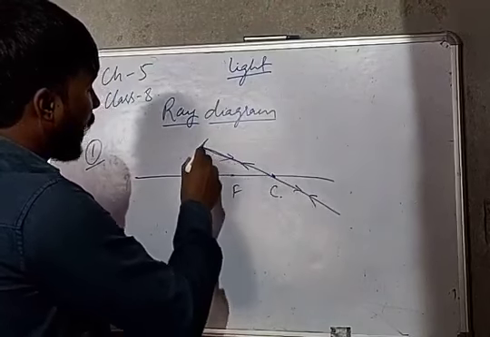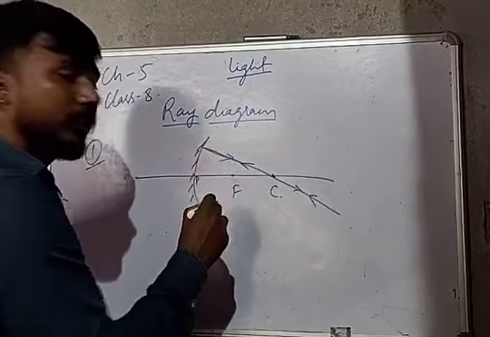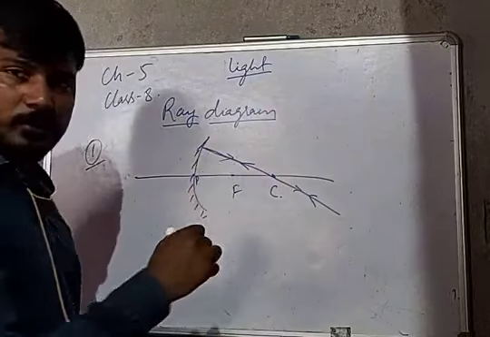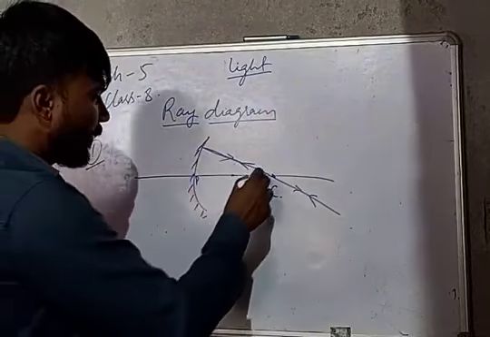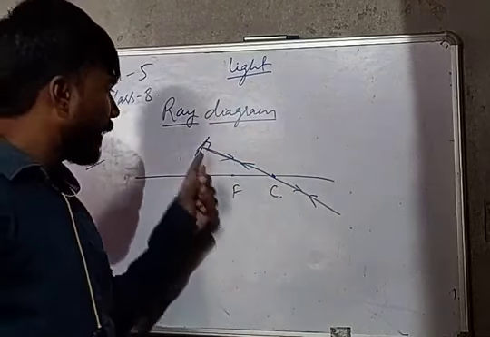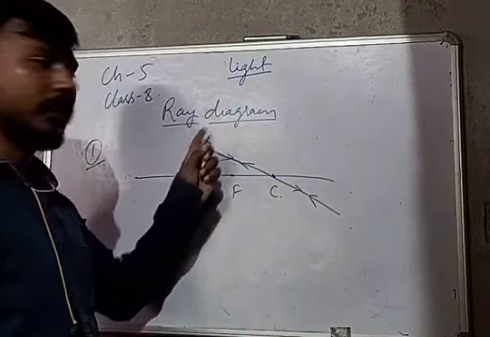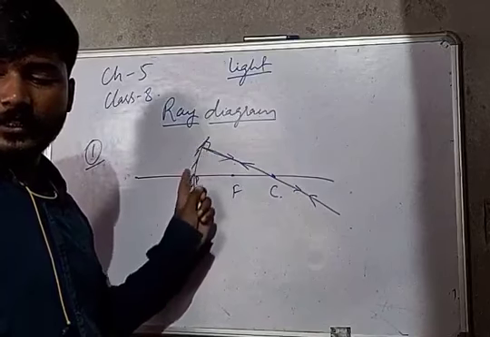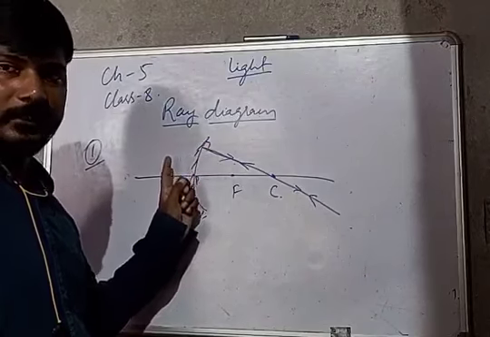when the light strikes the surface, all the rays which pass through the center of curvature make 90 degrees with this surface. Is it clear?